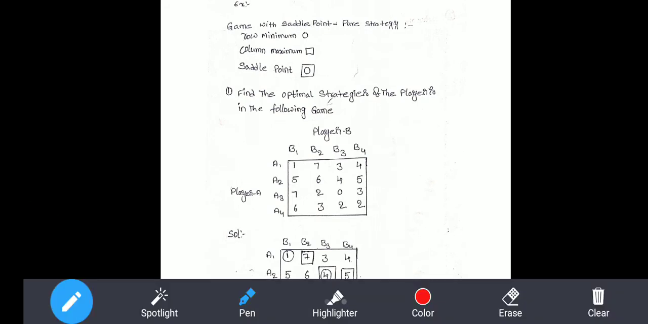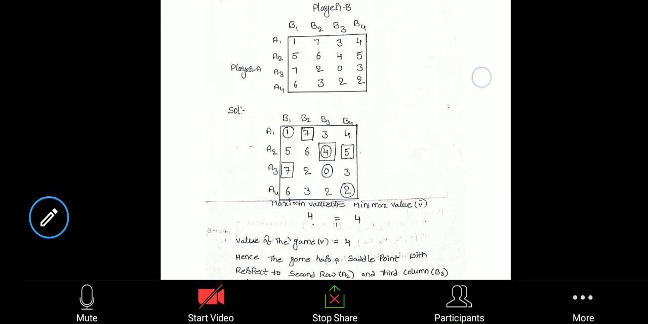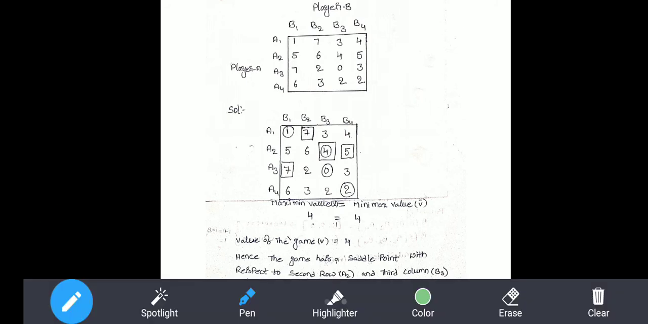In this example, I am indicating the row-wise minimum with a circle, and the column-wise maximum with a square block. The intersection of both the row minimum and column maximum is represented as a combination of circle and square. Now you can observe the example clearly. The payoff matrix will be given. In that, the row-wise minimum will be represented with the help of circles.